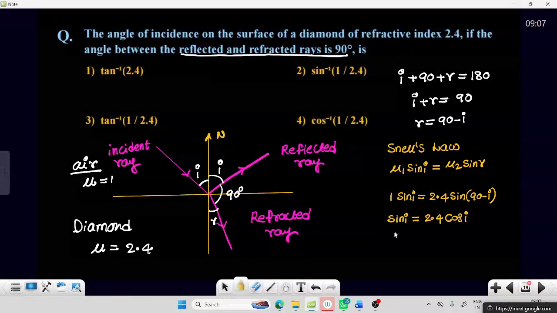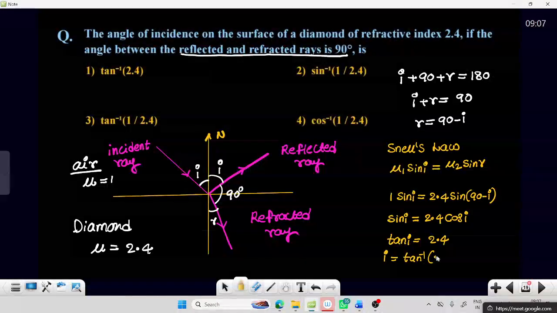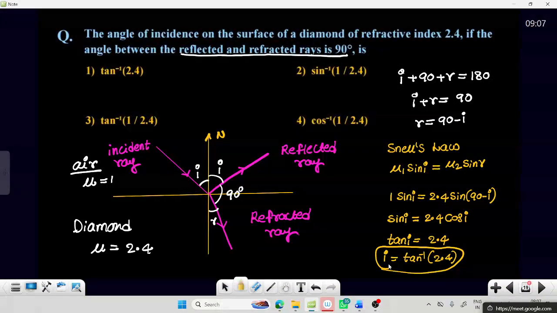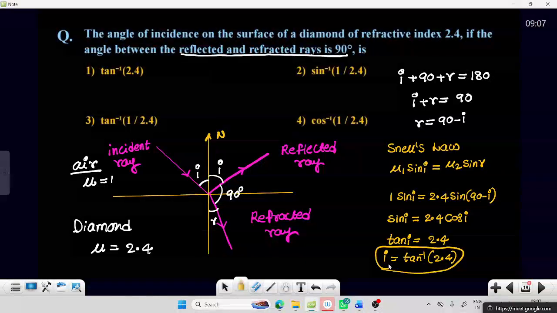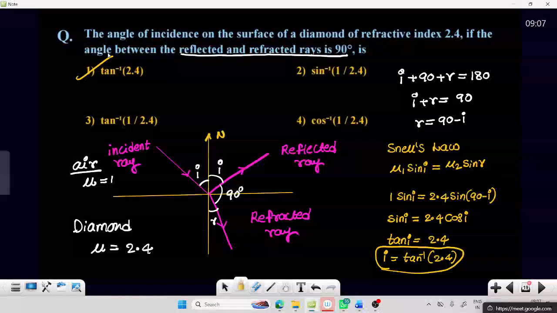Take the cos to this side. Sine by cos becomes tan I. Tan I is equal to 2.4. So finally we get this I value as tan inverse of 2.4. This is the angle of incidence. Yes, first option. Done.